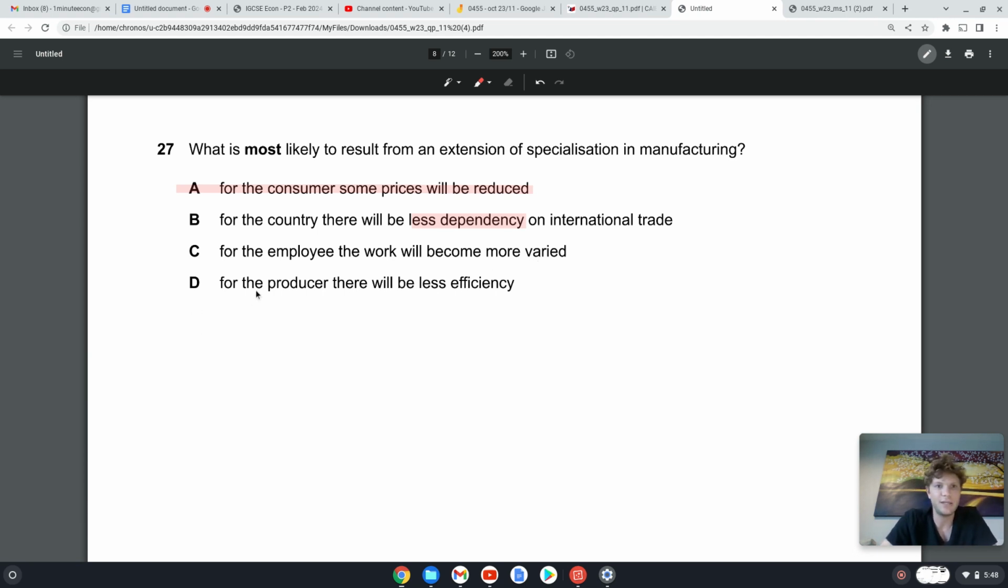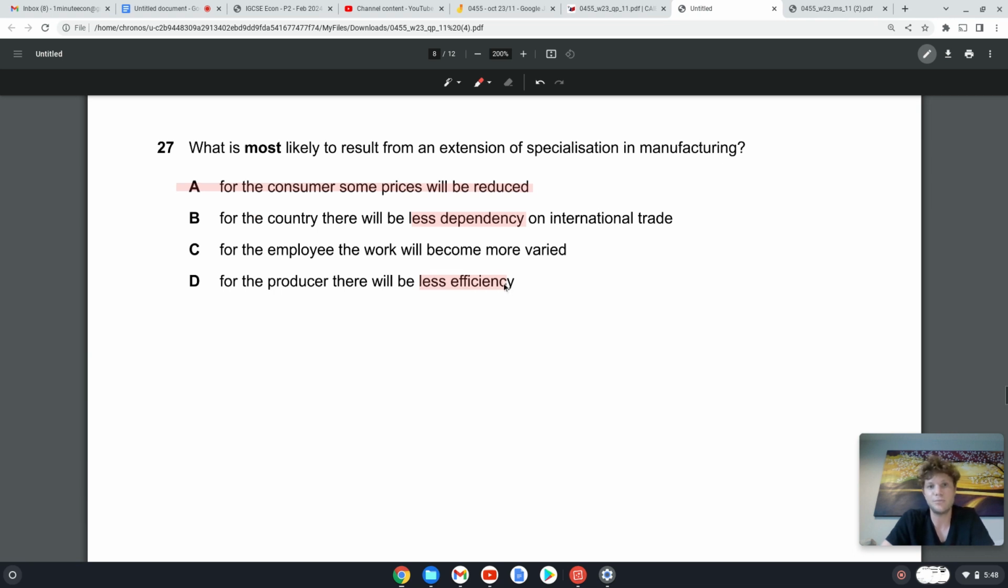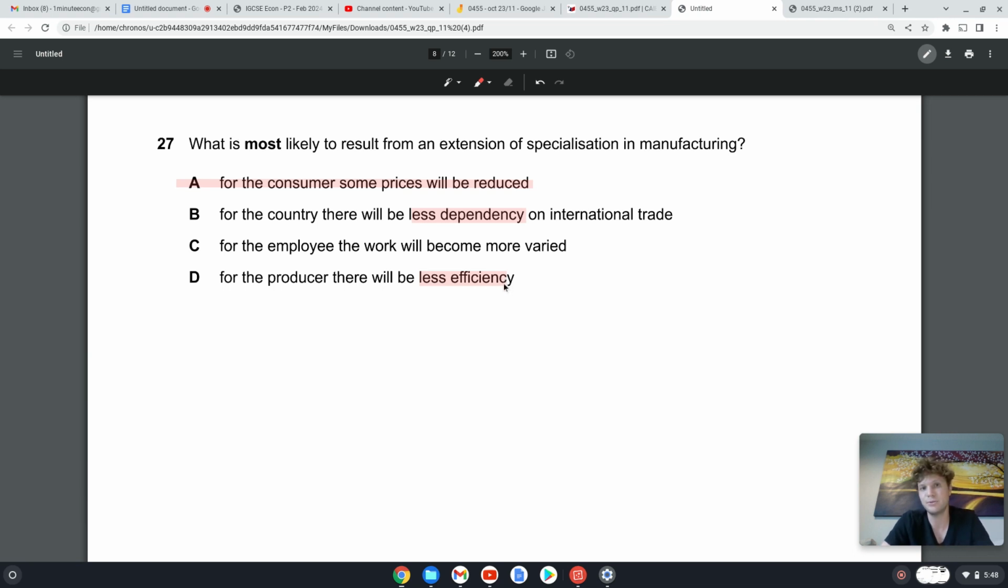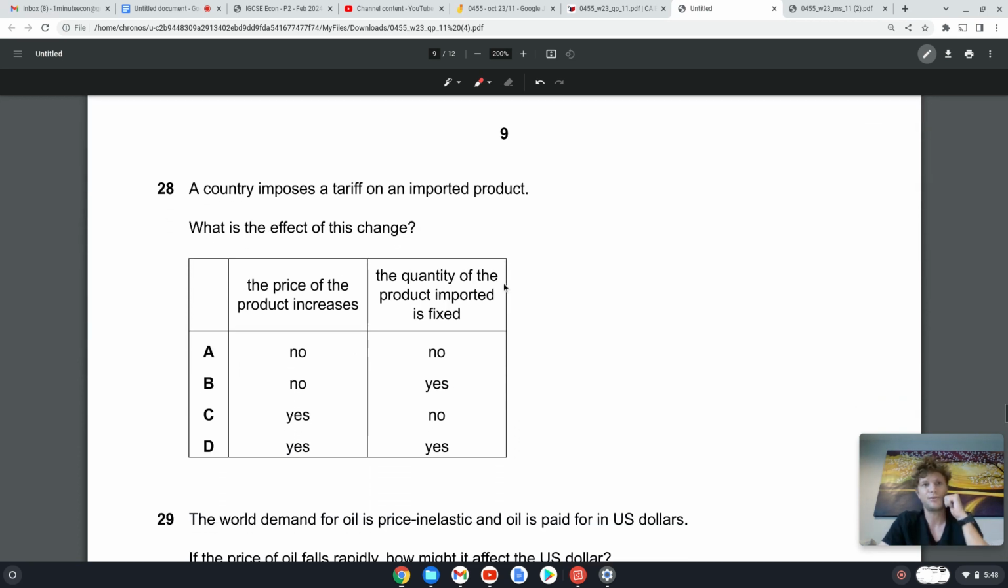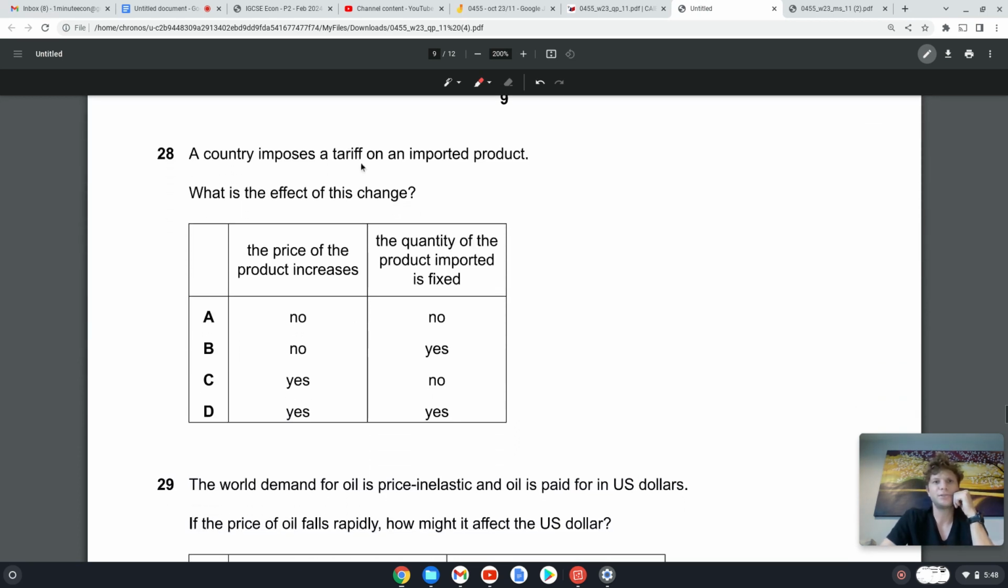D. For the producer, there will be less efficiency. No, what I've just described is more efficiency, when you can produce more products with less inputs. So more outputs for less inputs. That is what specialization does. That's the point of specialization. You become more efficient at producing a good. Okay, 28. A country imposes a tariff.